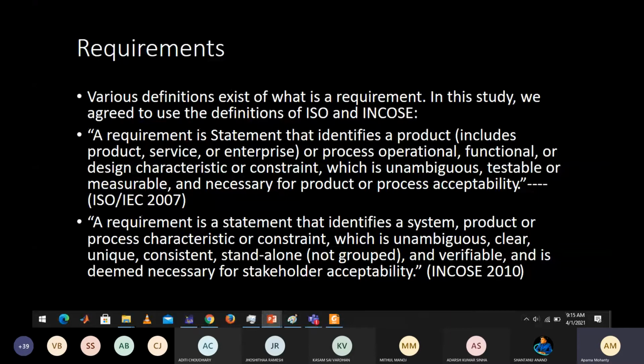These are two definitions given. One is by ISO 2007, another is by INCOSE, also a standard, in 2010. They give these definitions of the requirement. So what is basically a requirement was stated by these two organizations. What are the characteristics of a good requirement, and how do you specify that requirement?